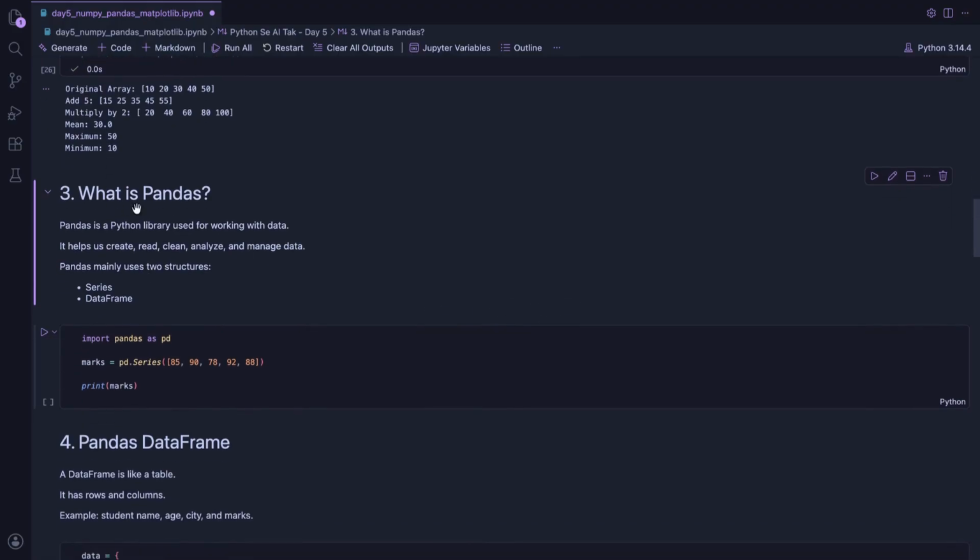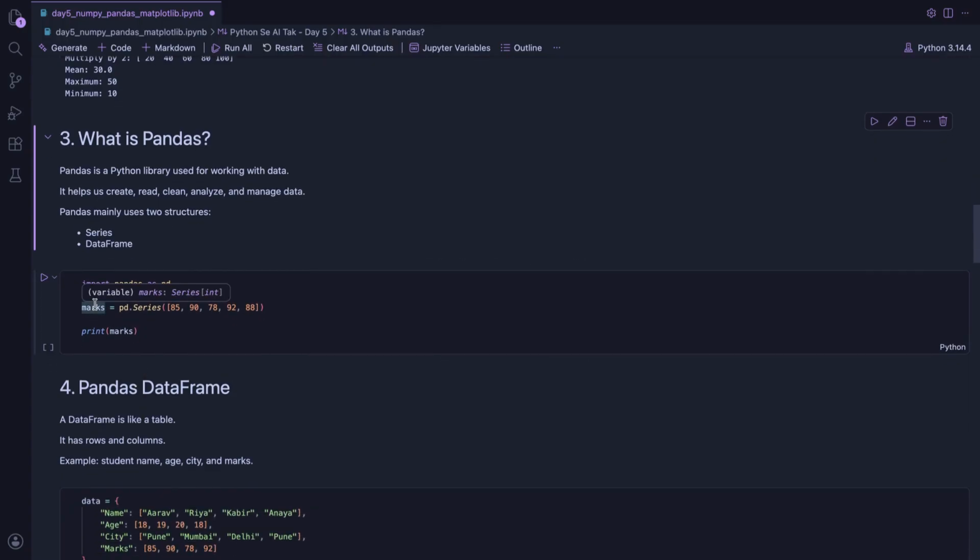Now let's move to Pandas. Pandas is one of the most important libraries for data analysis. If NumPy is for numbers, Pandas is for tables. Whenever we work with student marks, sales data, customer data or Excel, Pandas is very useful. So Pandas mainly has two things. One is Series, then DataFrame. Series is like one column and DataFrame is like a full table.